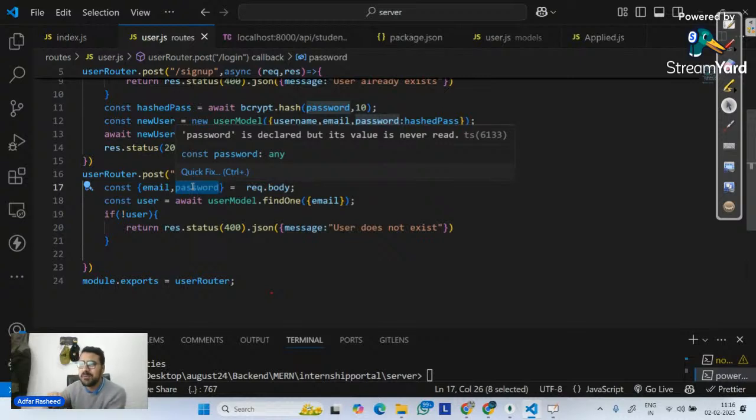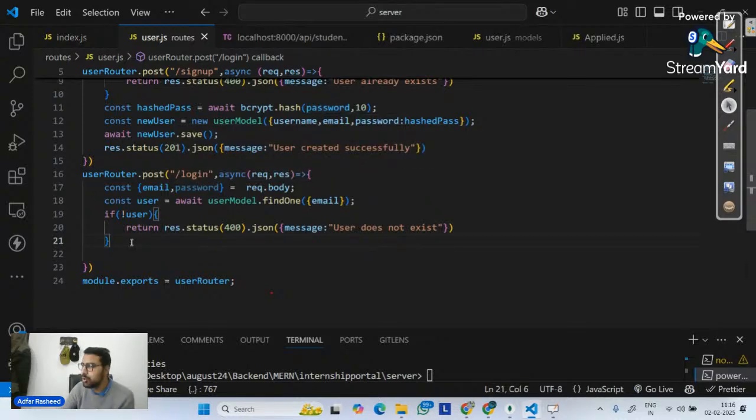But don't you think from the request body, as a user, I will simply write a text-based password? For example, my password is 12345678. That's what I'm going to type. I'm not going to type the hashed password. But I have to make sure I compare it with that particular hashed password. So how do we do that?